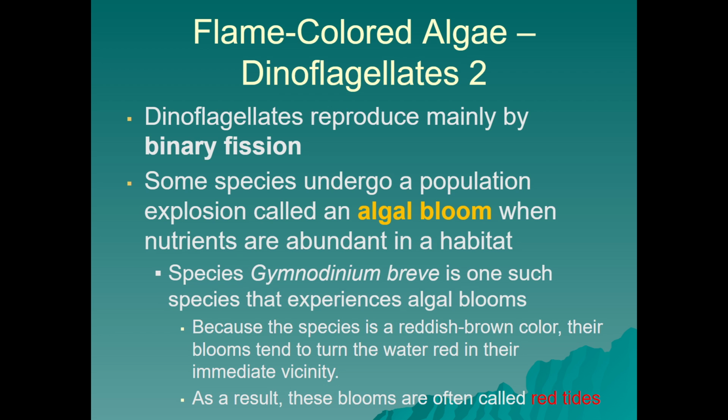A population boom in this respect can be damaging, however, because certain species of dinoflagellates produce toxins, like that of Gymnodinium breve, and those toxins produced when there is a population boom, thanks to nutrient runoff, can create an abundance of these toxins in water and kill aquatic life, including turtles, manatees, dolphins, and it can be even damaging for many fish and also humans who happen to be on the beaches where these red tides are located.